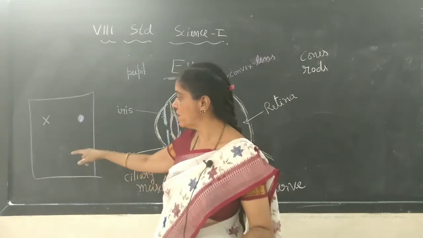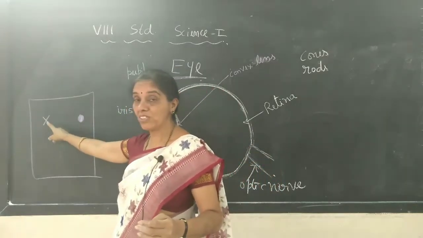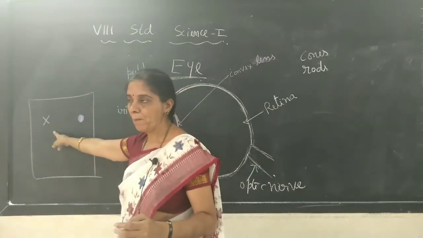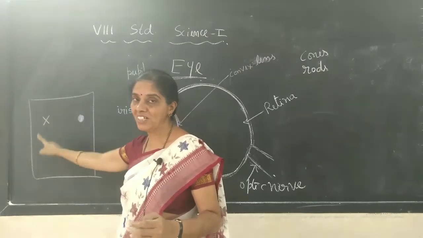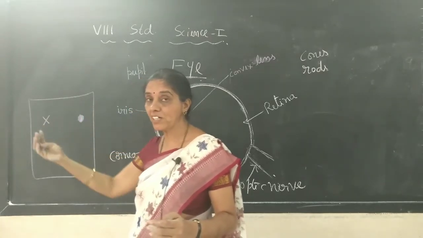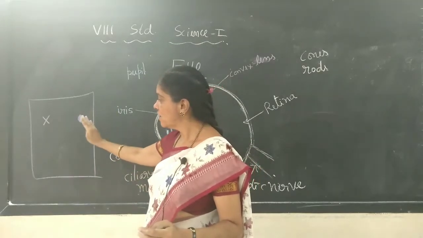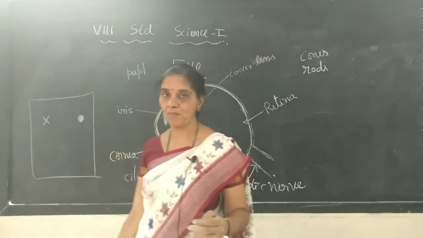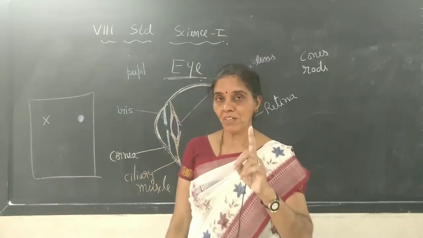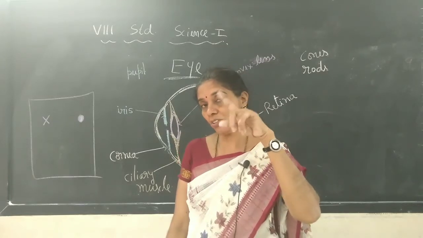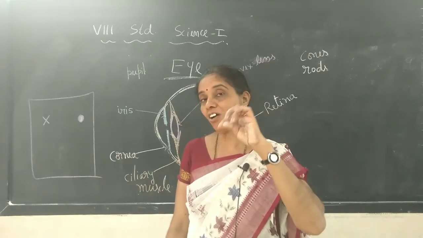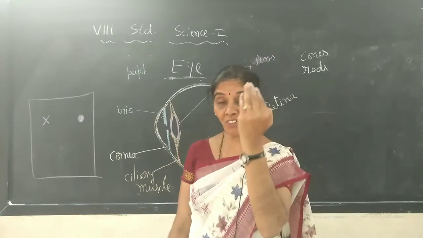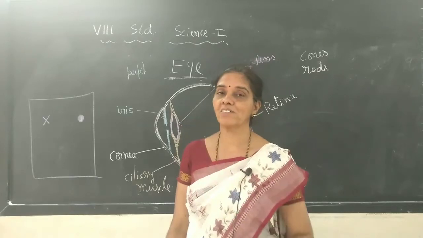Now, at one particular spot, first you can see both, this cross. You should try to see only this cross mark. And at that time you can see both this round mark and the cross mark. When you bring it closer slowly, at a particular point you cannot see this round mark. Only the cross mark you can see, because at that time the image of that round circle falls on your blind spot. So, you cannot see the round mark, even though it is in front of you.